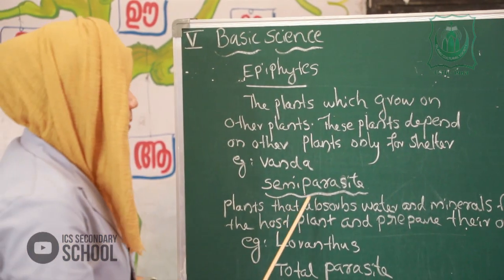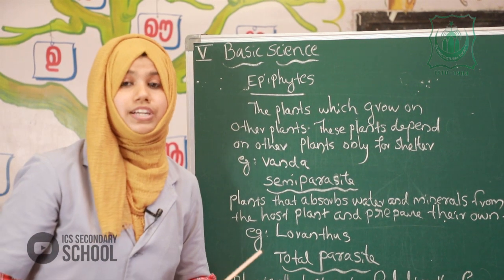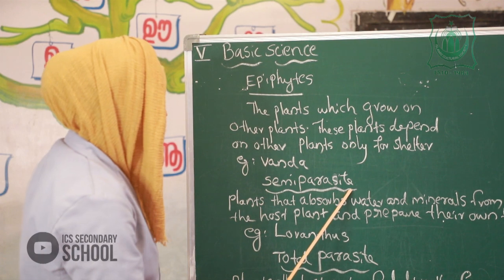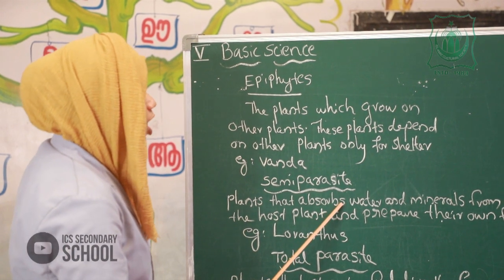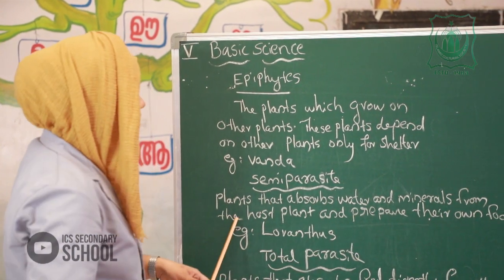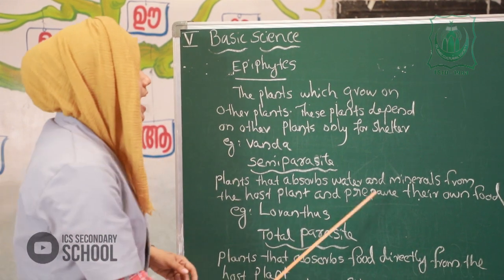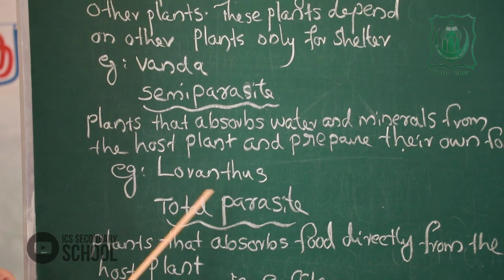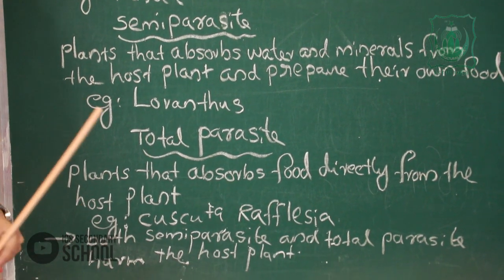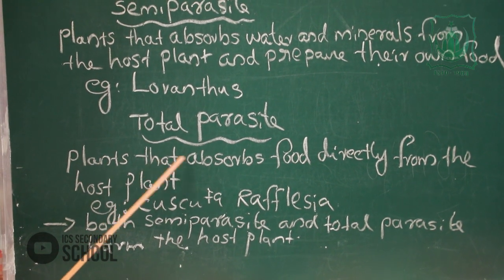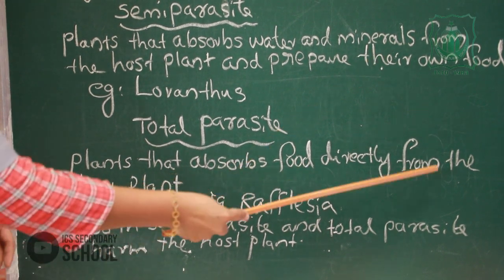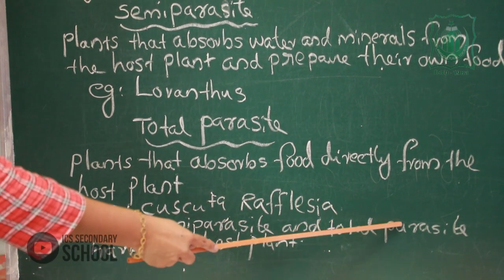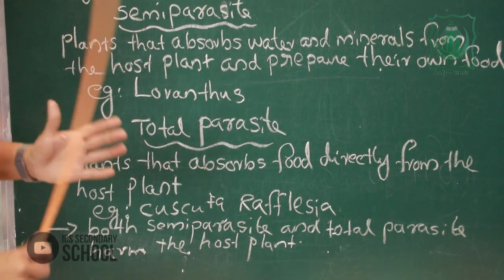Next one is parasite, again divided into semi-parasite and total parasite. The first one, semi-parasite, are plants that absorb water and minerals from the host plant and prepare their own food. Example, Loranthus. The last one, total parasite, means plants that absorb food directly from the host plant. So both the semi-parasite and total parasite harm the host plant.